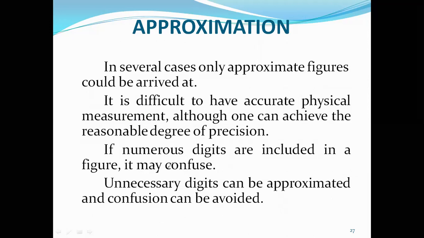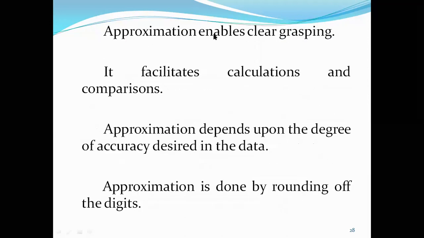So approximation is required to eliminate confusion, to reduce confusion, and approximation is required to ensure precision up to a certain degree, up to a certain level. The approximation enables clear grasping. Without approximating certain numbers, certain figures, it will be very, very difficult to understand what the researcher has presented. The approximation is necessary in certain cases. It facilitates calculations and comparisons.